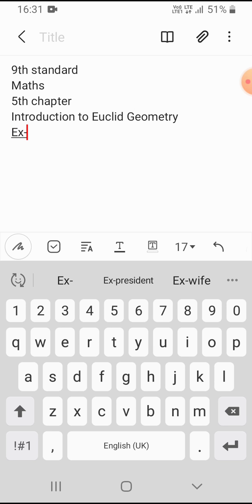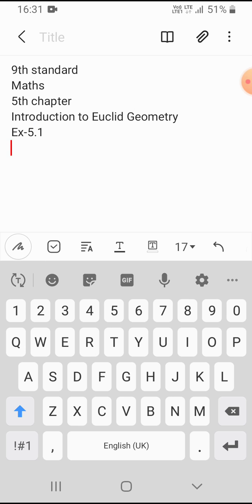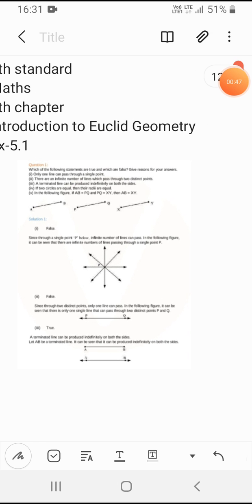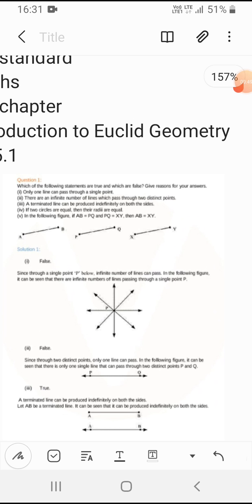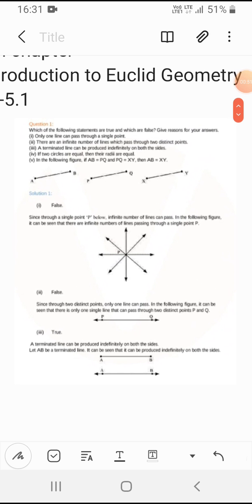So introduction to Euclid's geometry is our next chapter, and let's come to the exercise. First exercise, that is 5.1, and this chapter has only 2 exercises. They have given some questions on this. Let's see what the questions are and what we have to write as answers.